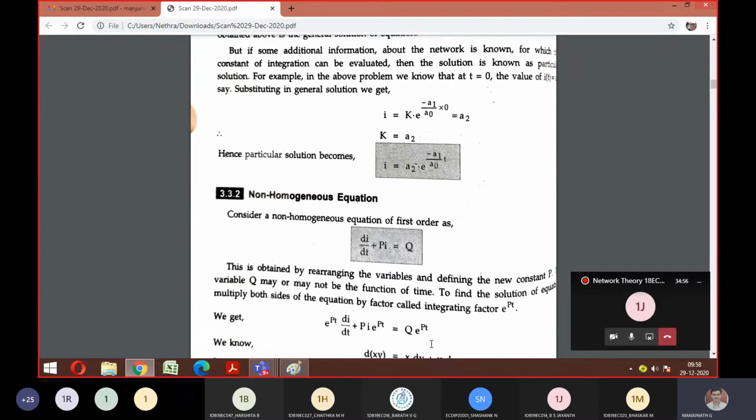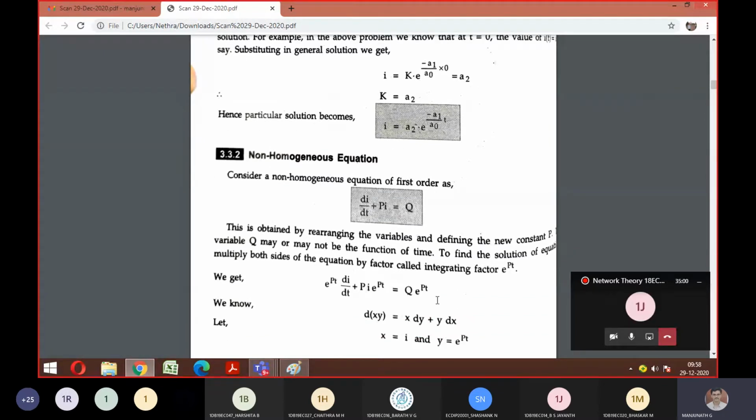So after multiplying, look at the equation. e^(pt) di/dt is what? A new equation. And as we wrote earlier, ln(xy) is ln x plus ln y, similarly we have the formula d(xy) is equal to x dy plus y dx. So this is your mathematics formula. Do you remember it, everyone? Do you remember the formula here? So just recollect the formula once.